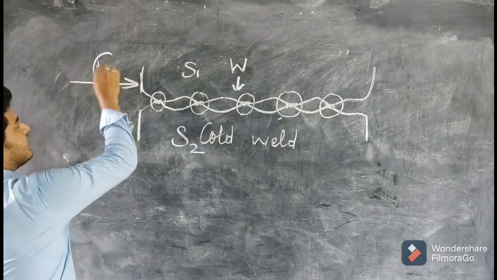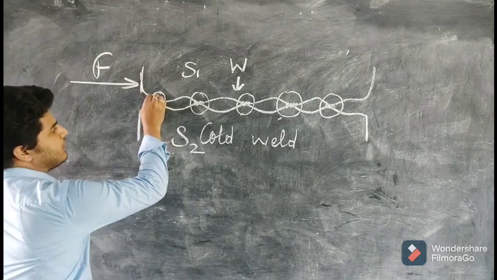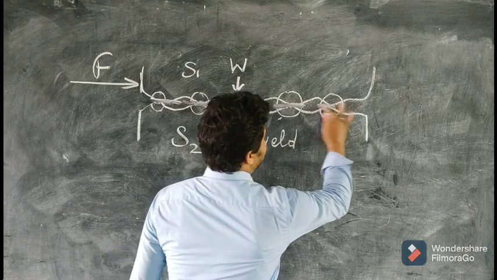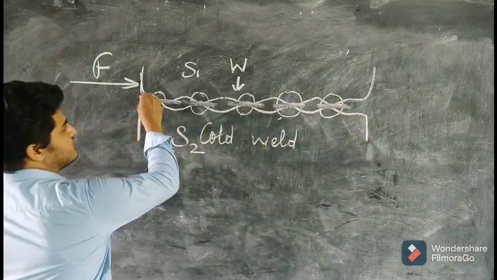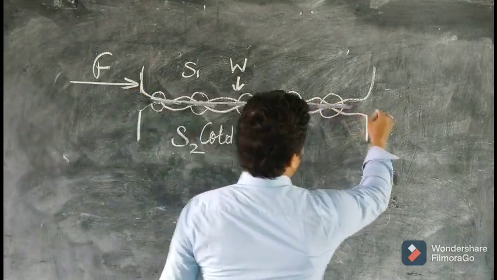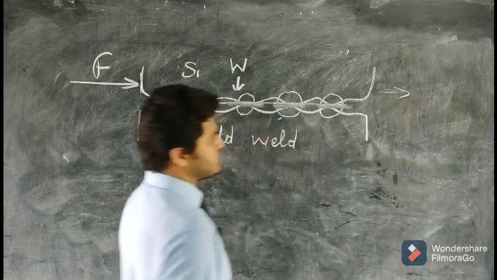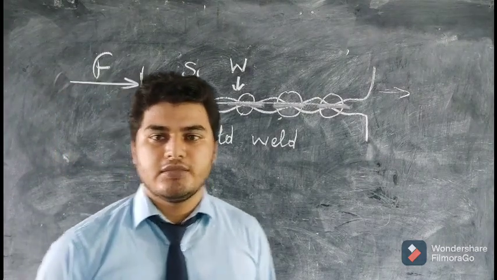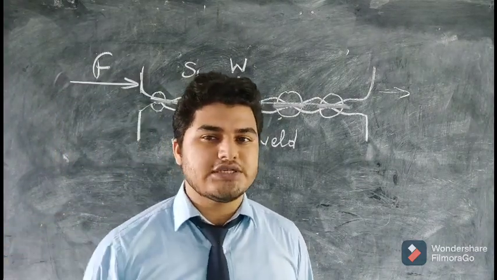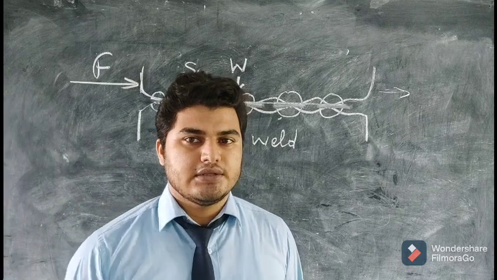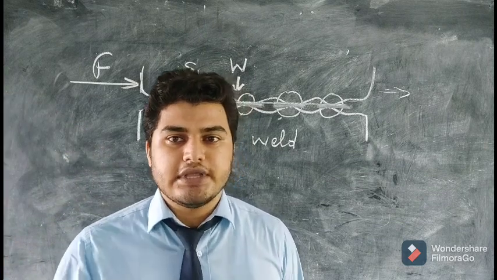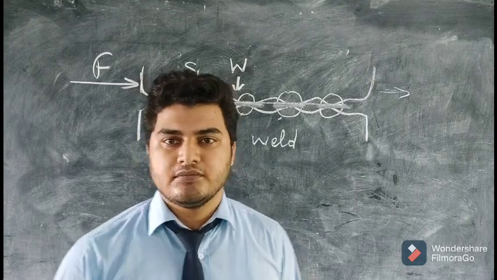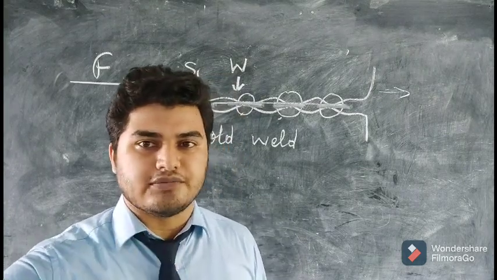Now if you are applying enough force and you are breaking this bond, the force of attraction, then the surface will slide over the other surface. So this is the reason of friction. Later on you will understand why static friction is greater than kinetic friction, through this only.